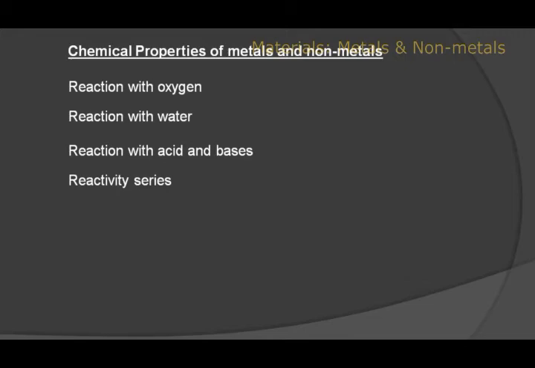So this reactivity series will help us to determine the reactivity of elements. Similarly, we have seen displacement reactions based on the reactivity series, in which a highly reactive element can displace a less reactive element from its salt solution.